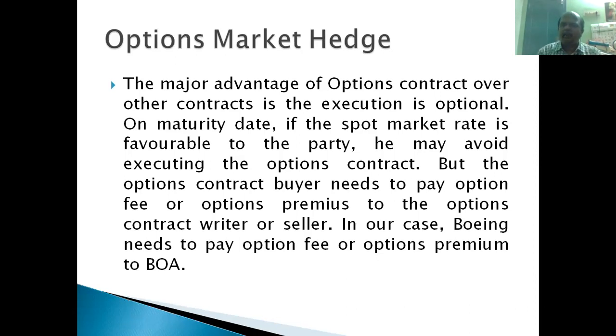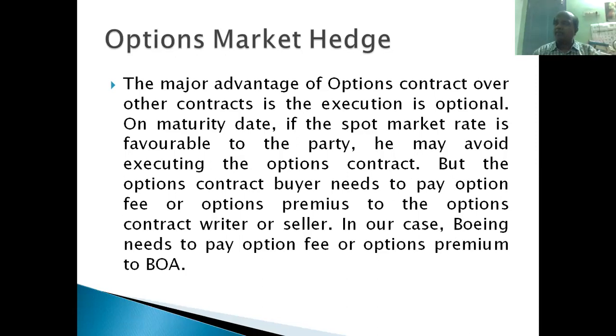The advantage of an option contract over other contracts is that the execution is optional. On the maturity date, if the spot market rate is favorable to the party, better than this option contract rate, then I can go for selling my 10 million pounds. Boeing can decide to sell this 10 million pounds in the spot market.